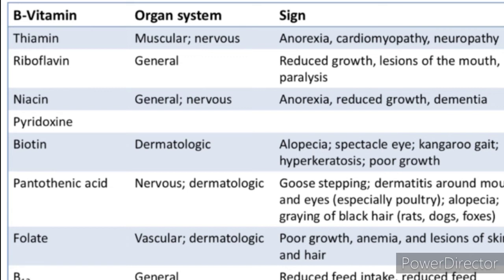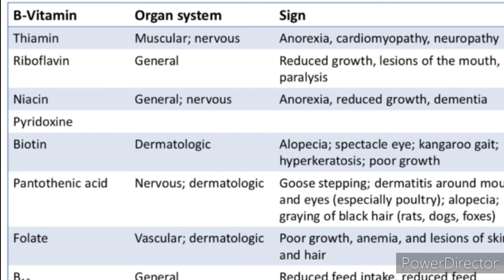Then niacin is vitamin B5 or nicotinic acid. It is a derivative of a coenzyme. Its deficiency causes pellagra. It is characterized by dermatitis, diarrhea, dementia and death. So that is the 4D syndrome. What is it? Dermatitis, diarrhea, dementia, that is a mental disorder, and death.